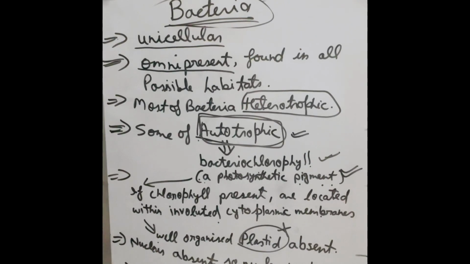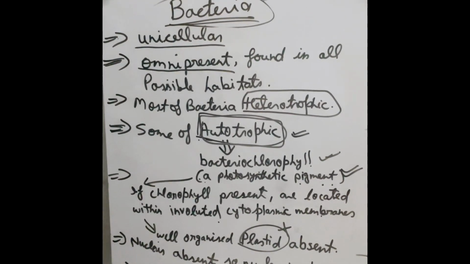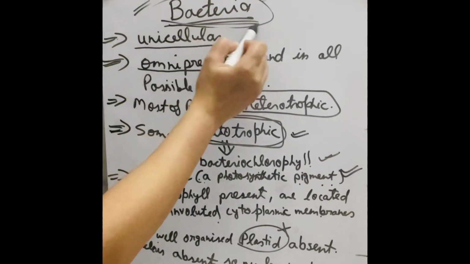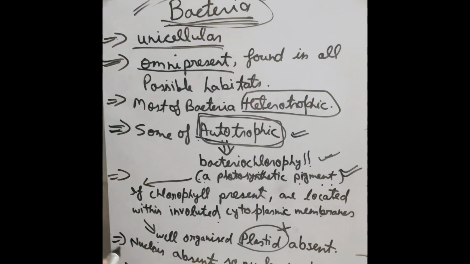The next point is the nucleus. The nucleus is absent. As you know, a well-developed nucleus is only present in the eukaryotic cell, but bacteria are unicellular organisms, so the nucleus is absent. The nuclear membrane is absent, and the nucleolus and nuclear membrane are absent.